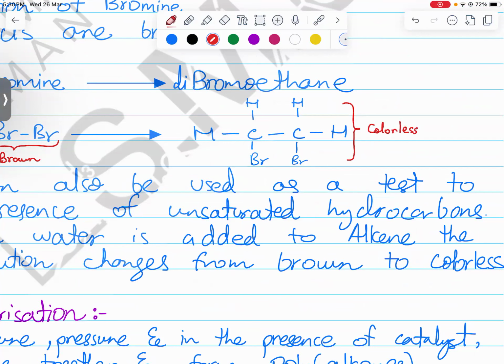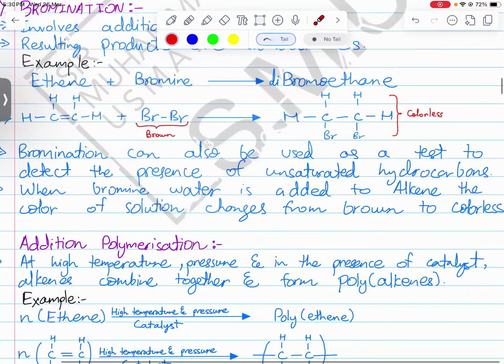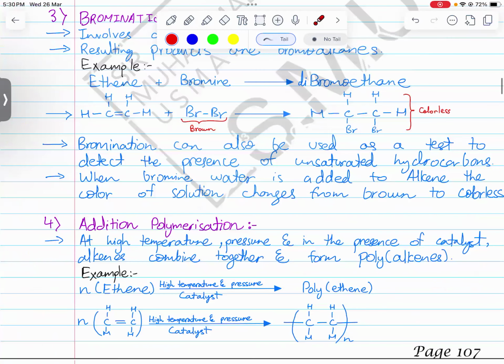How did the brown bromine become a colorless compound? Because of presence of carbon-carbon double bond. ठीक है? तो now, because of presence of carbon-carbon double bond, bromine turns from brown to colorless. This can be used to identify carbon-carbon double bonds forever now.